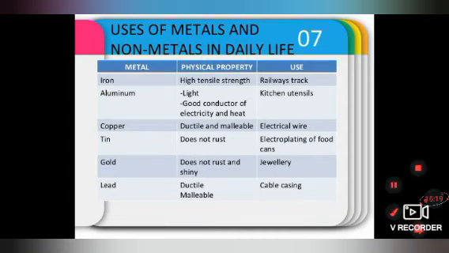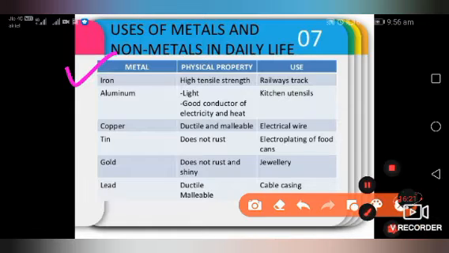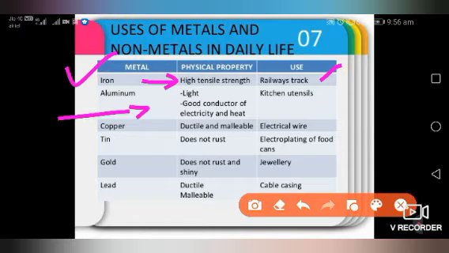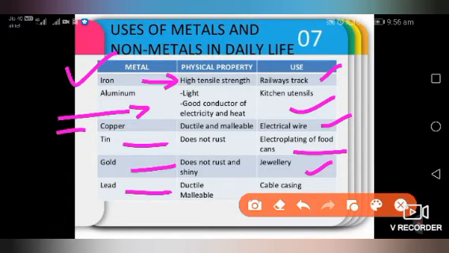There are some uses of metal and non-metal in our daily life. Suppose iron, because of its high tensile strength, is used in railway tracks. Aluminium, light in color, light in weight, a good conductor of electricity, is used in kitchen utensils. Copper, because of ductility and malleability, is used in electric wire. Tin doesn't rust, so it is used for electroplating of food cans. Gold doesn't rust and is shiny, used in jewelry. Lead, ductile and malleable, is used in cable casing.